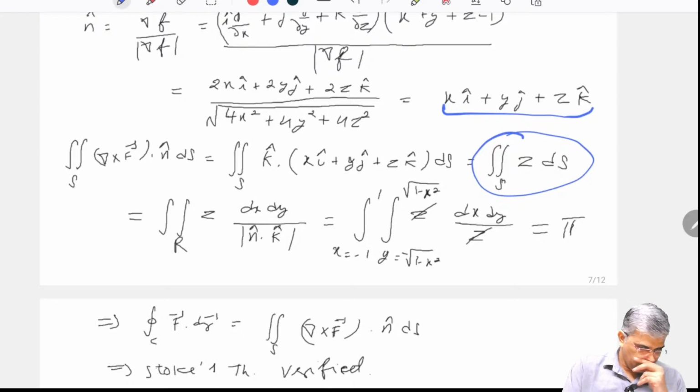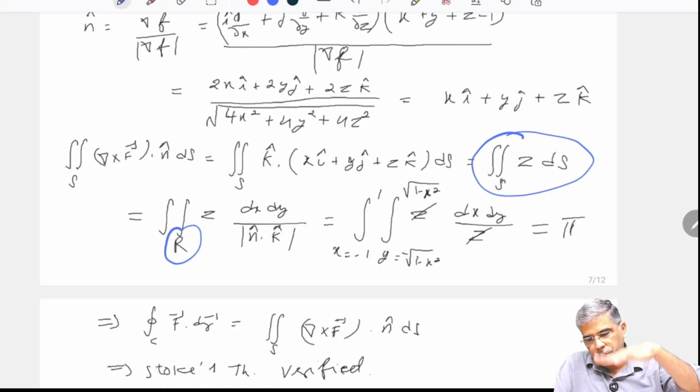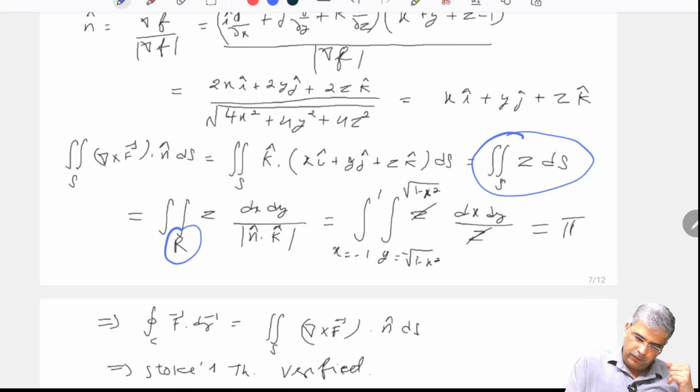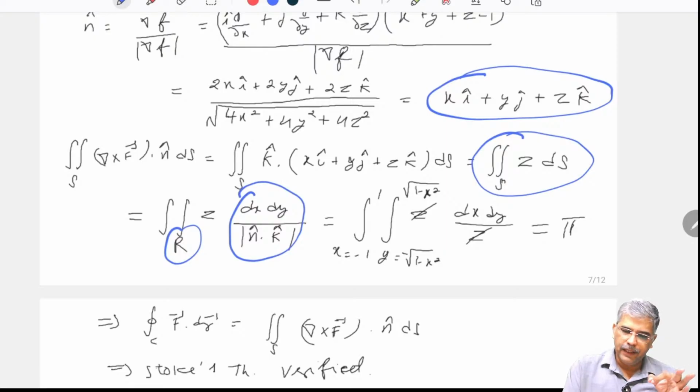So what will I do? I will put the projection on the xy plane. So this R is the limits on the xy plane. So I have taken the projection over the xy plane. So this is the formula for that projection: dx dy by modulus of n dot k cap. What is n? n here is this one. If I take the dot product of k cap with this, I will obtain z here and z is here. So z and z get cancelled out. So I will get dx dy.